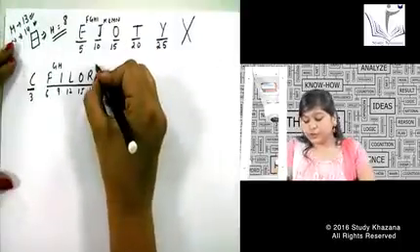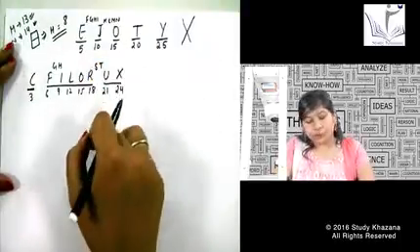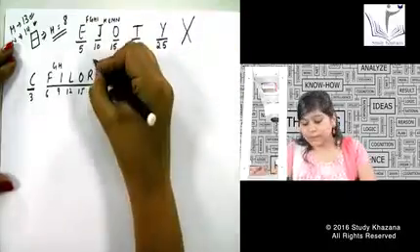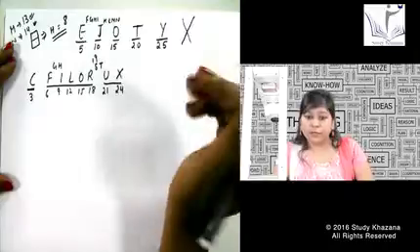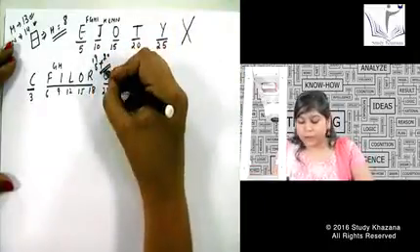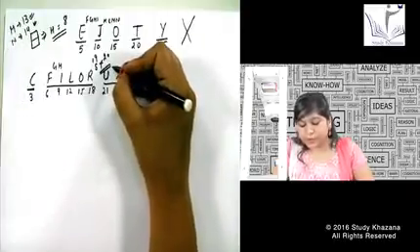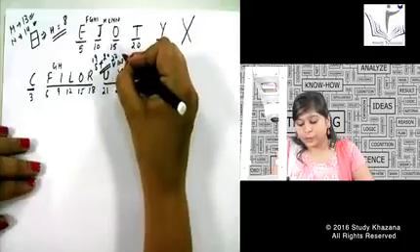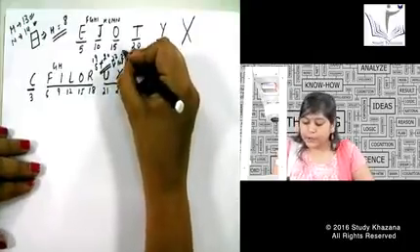Suppose I want to find out the position of S and T. I know the position of R is 18, so I can easily get the position of S and T also. S will be 19 and T we remember from T20 matches also. So T is 20. If I want to get the position of V, suppose we say U V W X, so V will be 22, W will be 23.